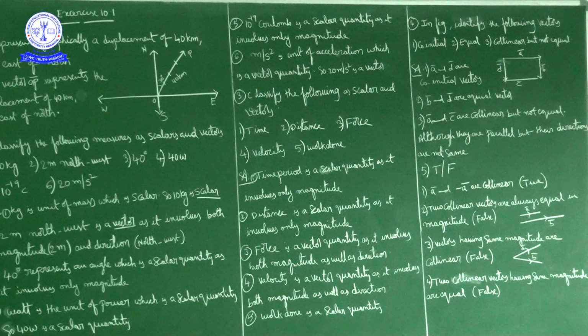So what do we have? 10 kg mass. Mass is a scalar quantity. Next, 2 meter northwest involves both magnitude as well as direction. So 2 meter northwest is a vector quantity.